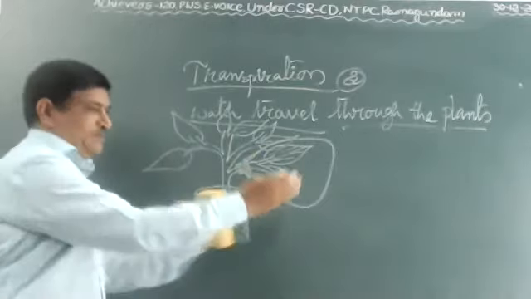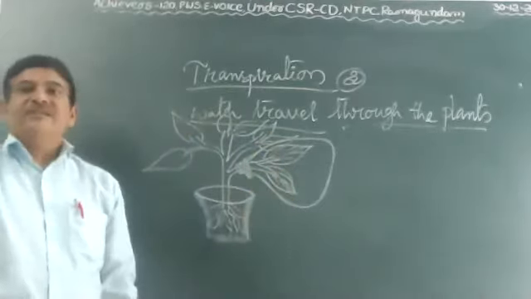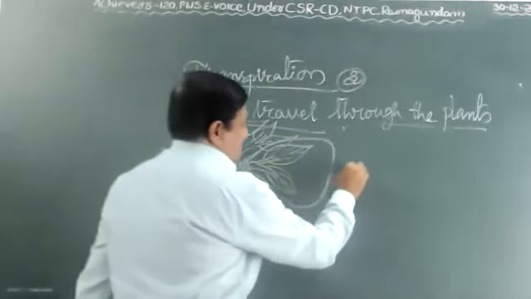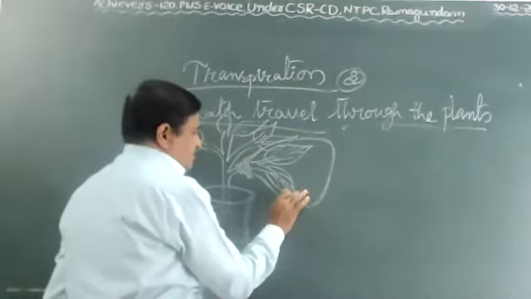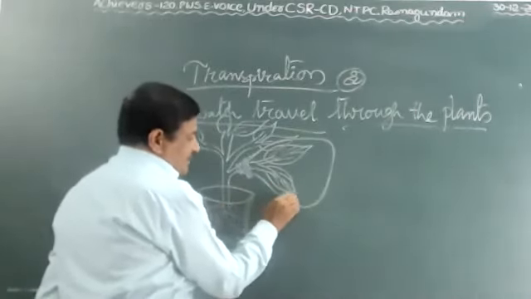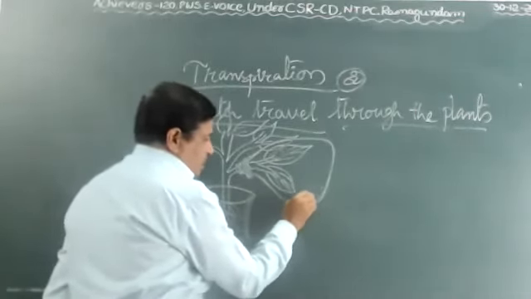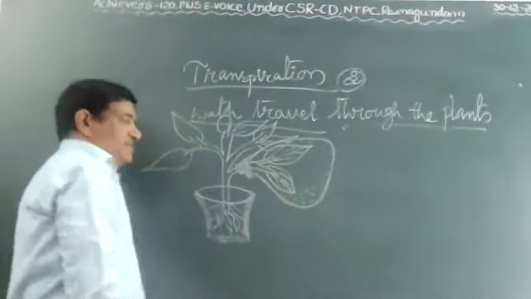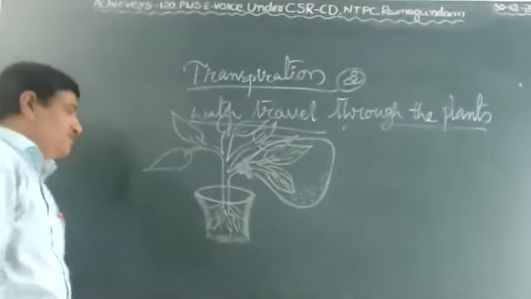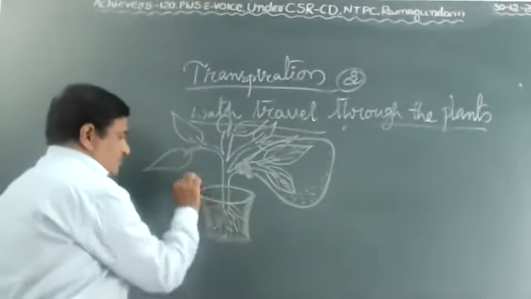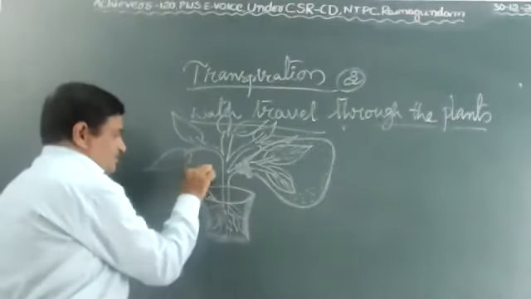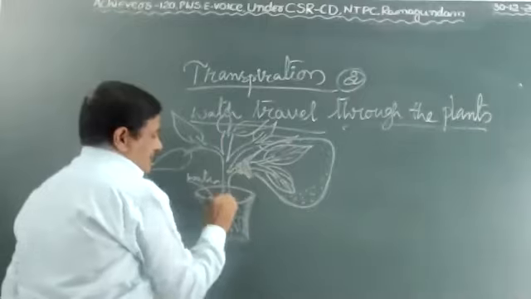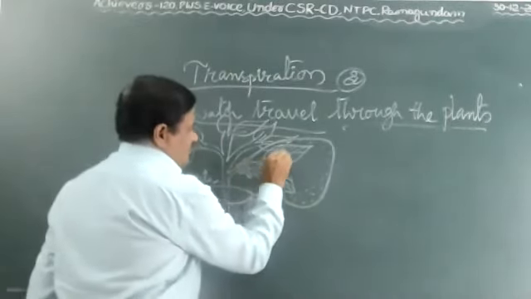Then you keep this whole setup under the sunlight for 1 day. In the evening after sunset, you observe inside the cover. Inside the cover, we observe some amount of water drops. So what happened here? From the ground to the plants, we are supplying water, no? Yes. The plant absorbs the water through xylem cells and it enters into the leaves.